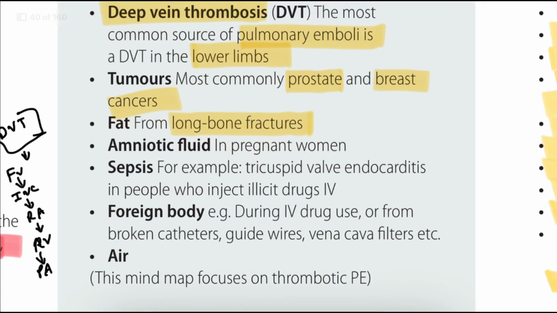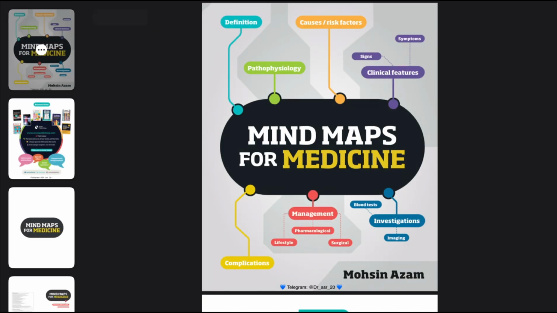Next, we can see amniotic fluid embolism in pregnant women. We can see sepsis can cause tricuspid valve endocarditis. If someone is injecting illicit drugs, intravenous drug abuse, then the patient can get pulmonary embolism. And foreign body during intravenous drug use, and broken catheters, or guide wires, or vena cava filters, these things can cause pulmonary embolism.